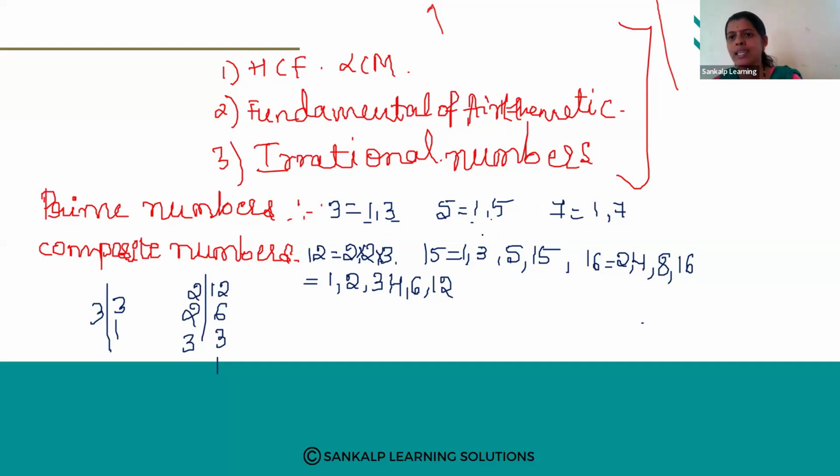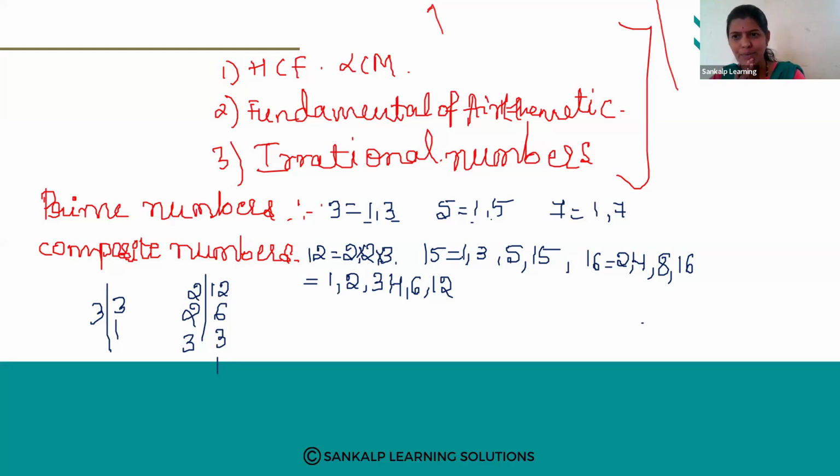So if the number is having only 2 factors, that means 1 and itself, then that number we call it a prime number. Okay, if the number is having only 2 factors, that is 1 and the number itself, that is called a prime number. And if the number is having more than 2 factors, that we call a composite number, right? So what do you mean by prime number? Composite number. Okay, and another method will come, that is the prime factorization method.